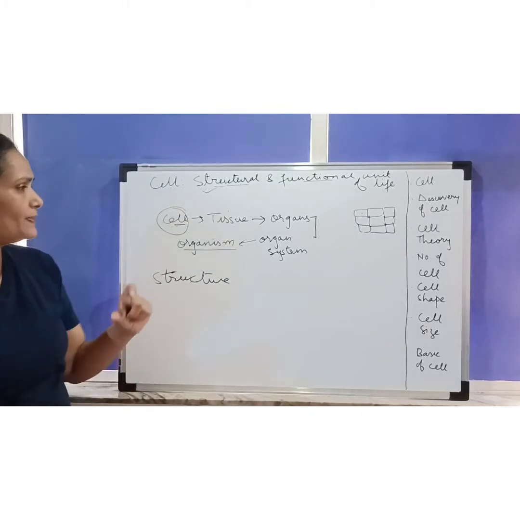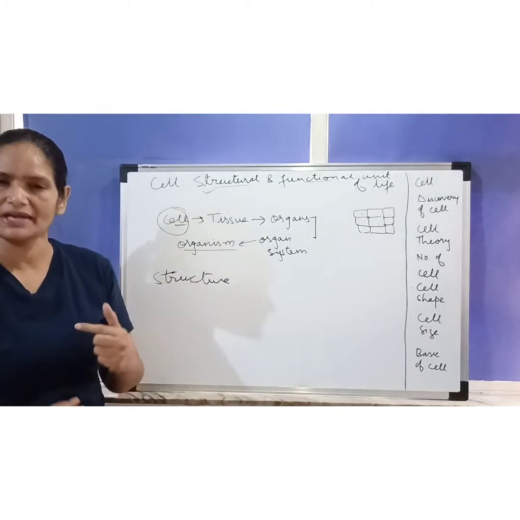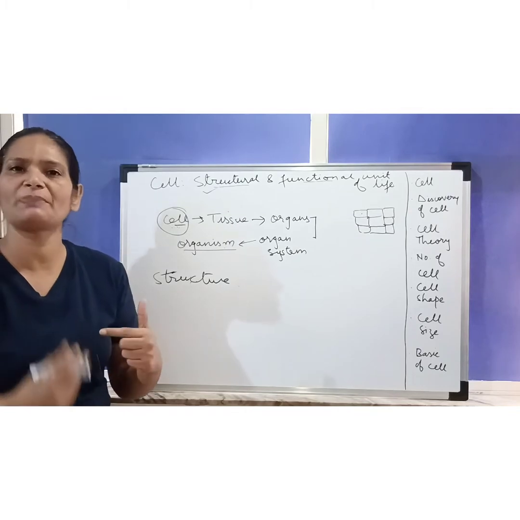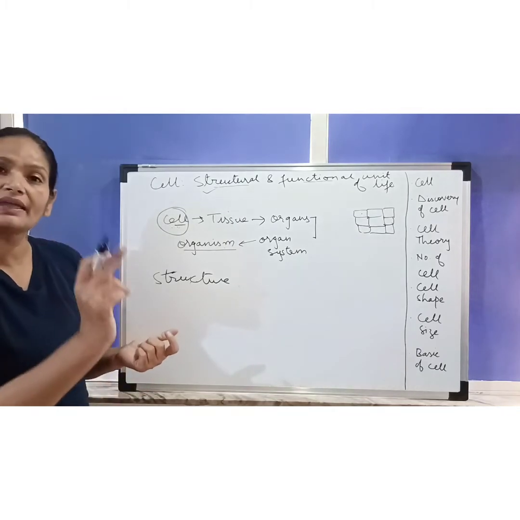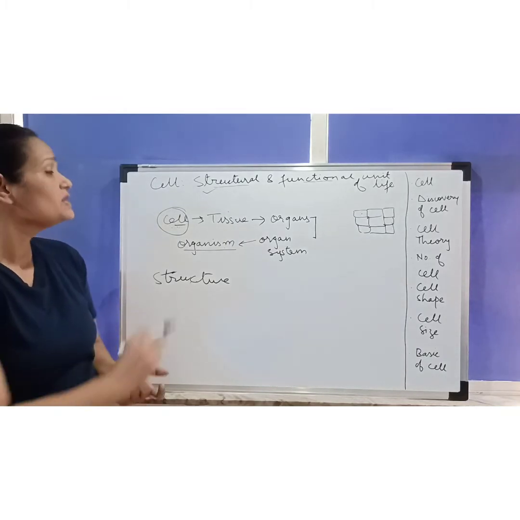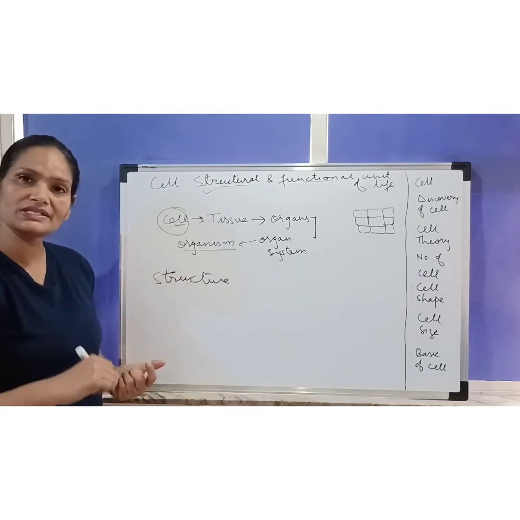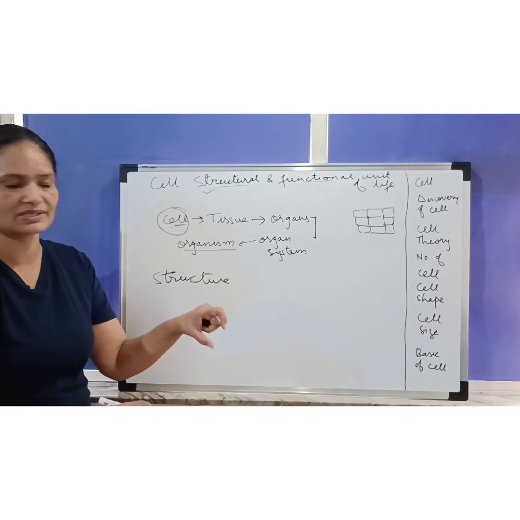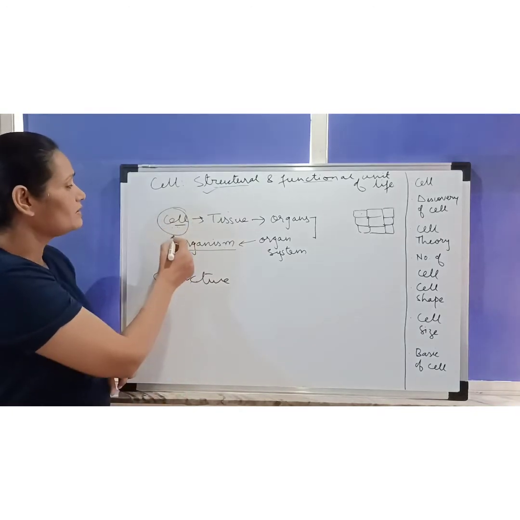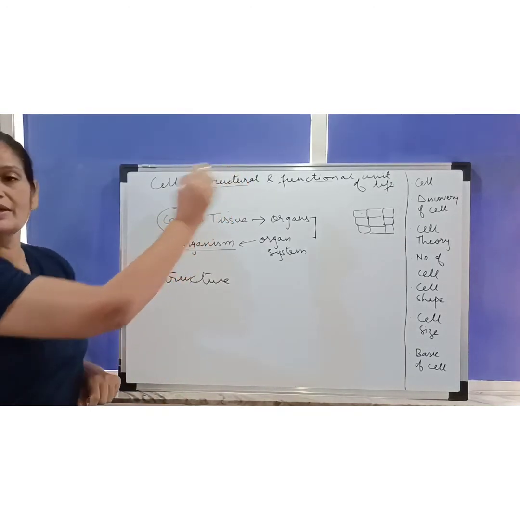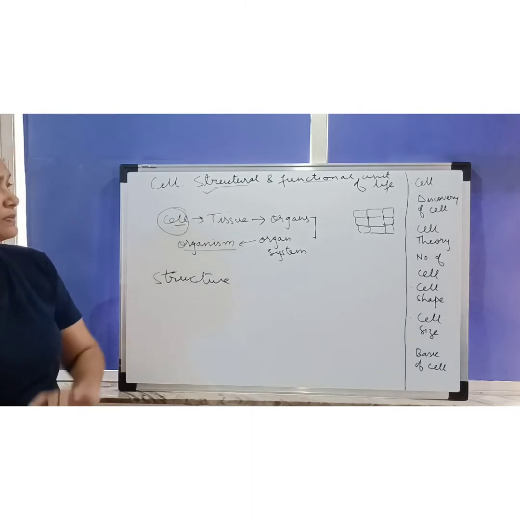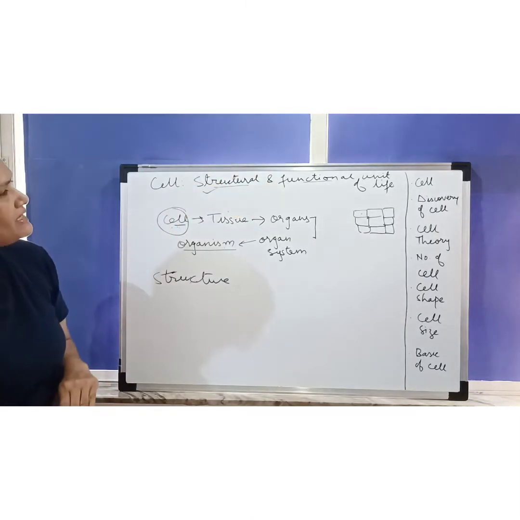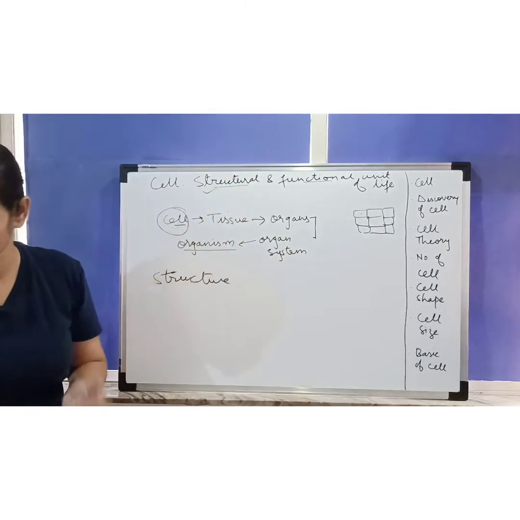Suppose an organism is respiring, then respiration is a cellular process. Respiration is basically done by the cells of that particular organism. So that is why this cell is also called the functional unit of life. By now we understood why cell is called the structural and functional unit of life.